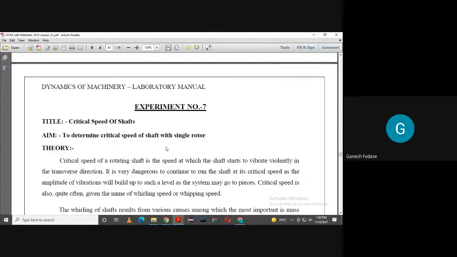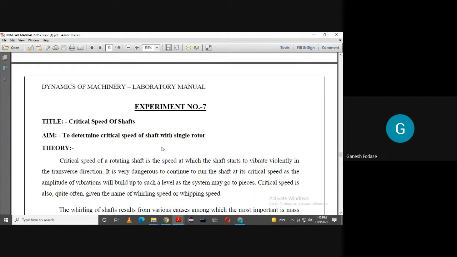And today I'll share this manual with you, so you can start writing the manual along. The complete manual is there, just the readings are empty. So you can start writing the lab manual. Experiments 1 to 6 are compulsory, and then out of the next 2, I'm starting with the 7th experiment, that is critical speed of shaft. Okay, so what do you mean by critical speed?